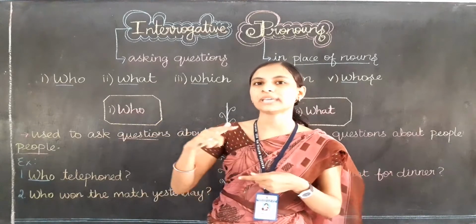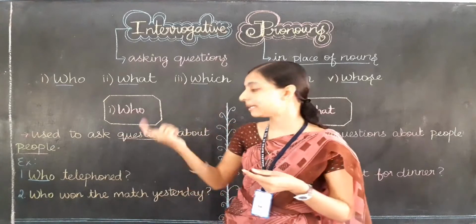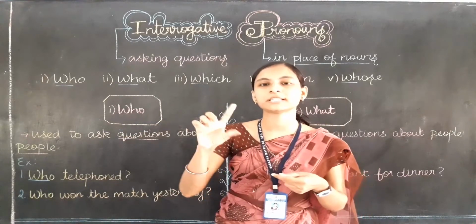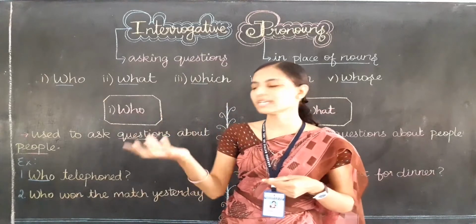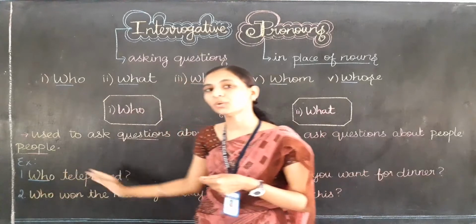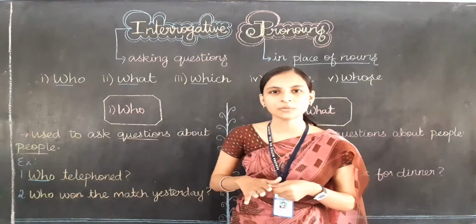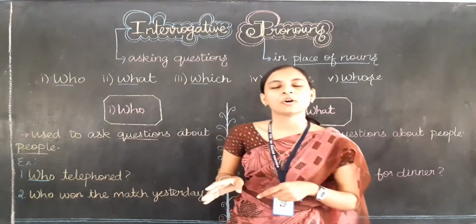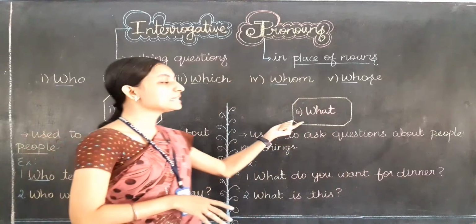Who telephoned? The answer will be my brother telephoned. So here, instead of writing the sentence my brother telephoned, my brother is a noun. I am just replacing my brother with the word who. So who telephoned becomes the usage of an interrogative pronoun only. Clear, children? Okay, let's learn about the second type of interrogative pronoun, that is what.